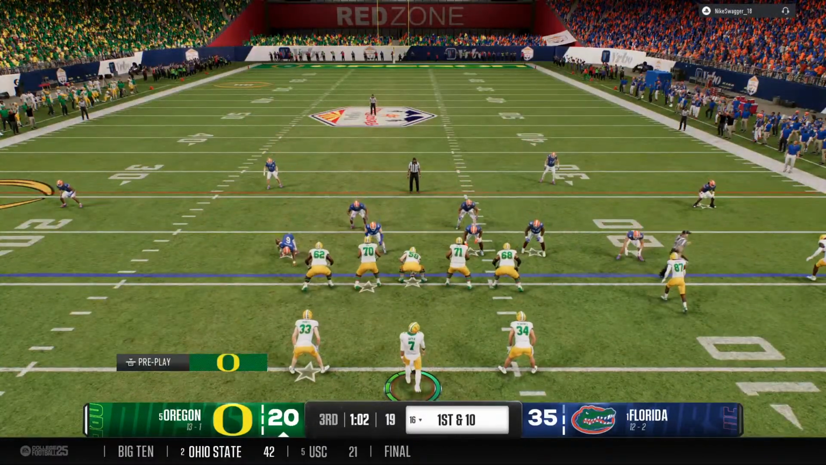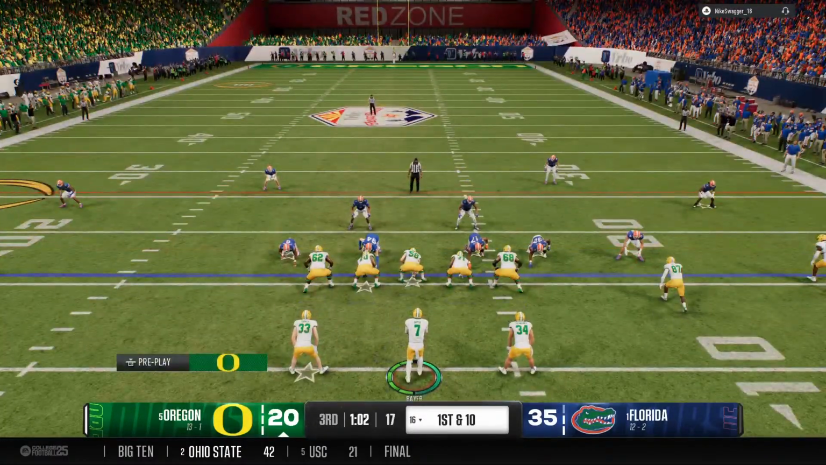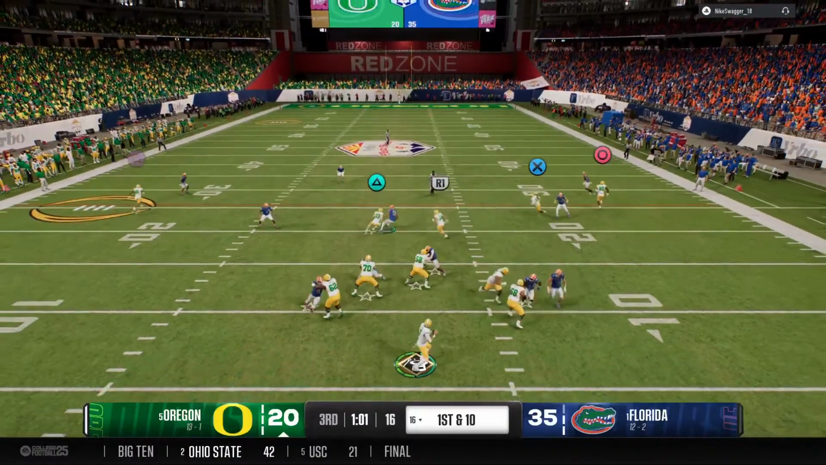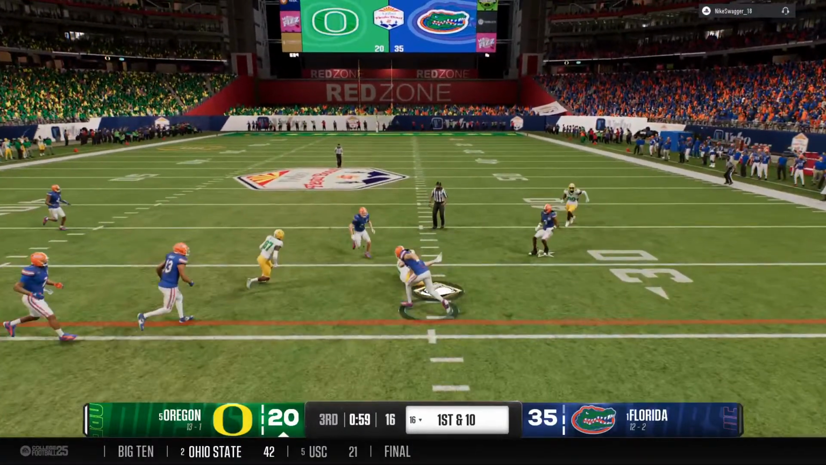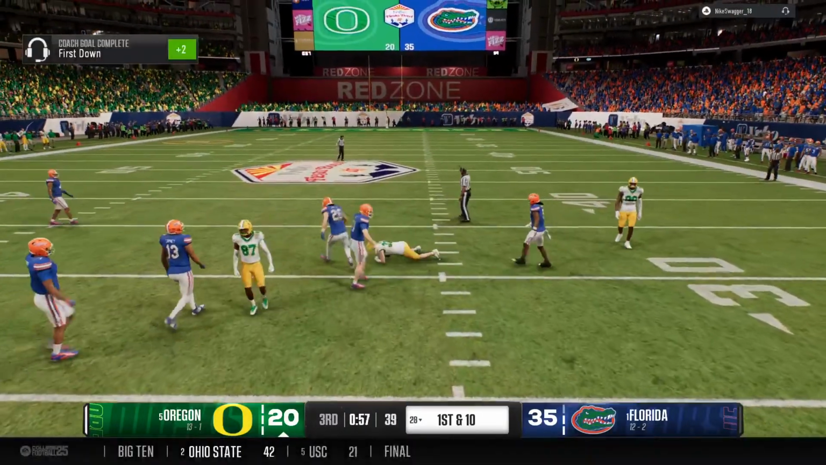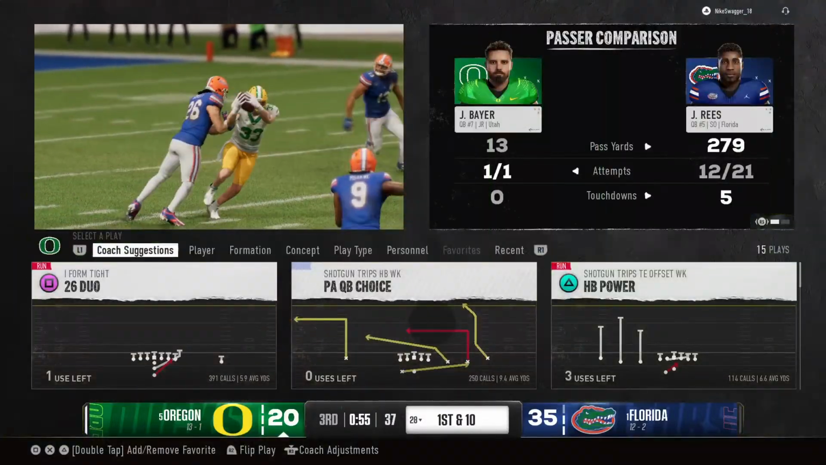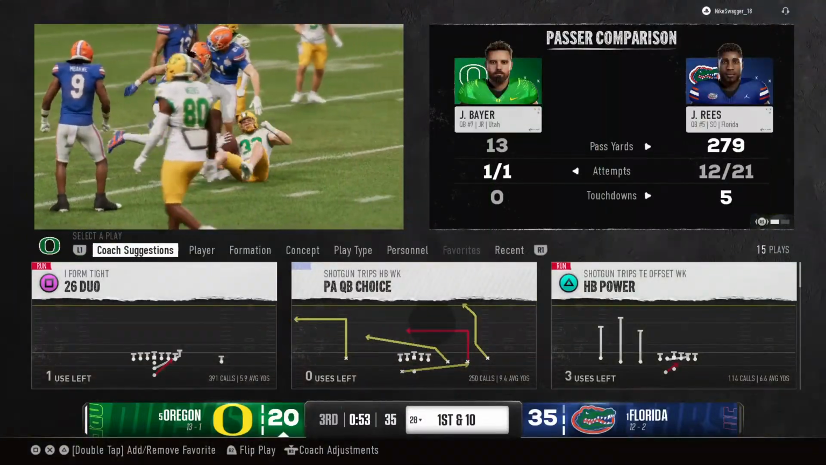Offense is back on the field. Last time out, they moved the ball well, but had to settle for a chip shot field goal. Looking for his back. Caught near the sticks. It's Parker. It's a solid gain. Moves the ball out to the 28.